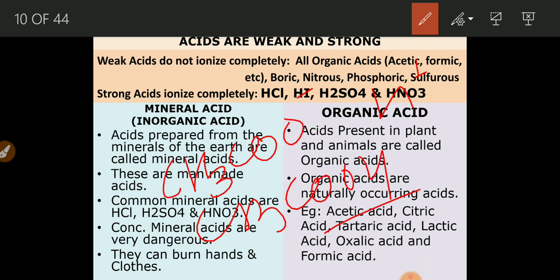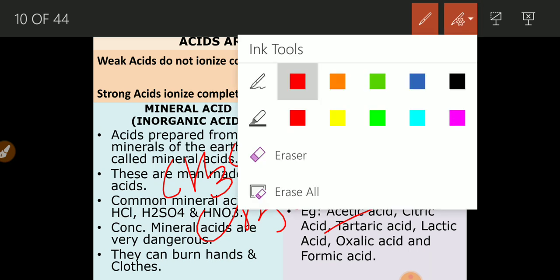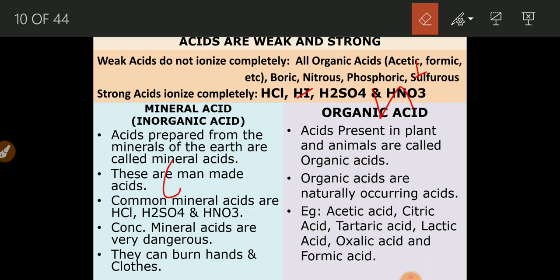This is one of the examples of weak acids. There are some more weak acids like formic acid, boric acid, nitrous acid, phosphoric acid, sulfurous acid. They are all weak acids. They do not dissociate completely.